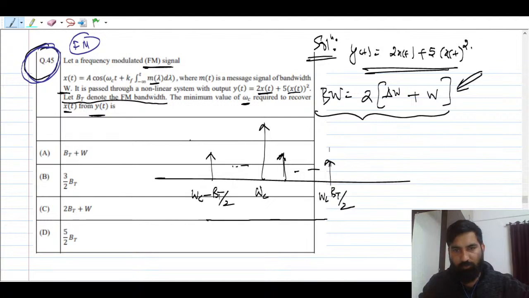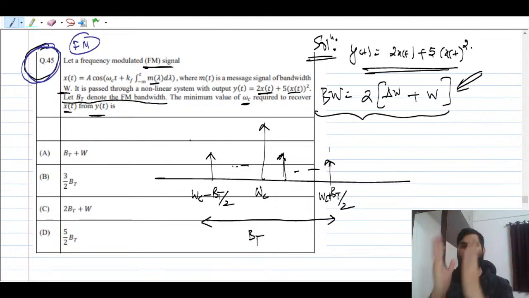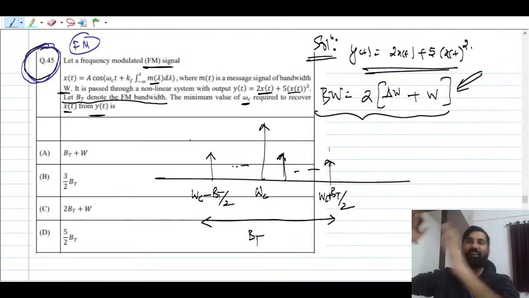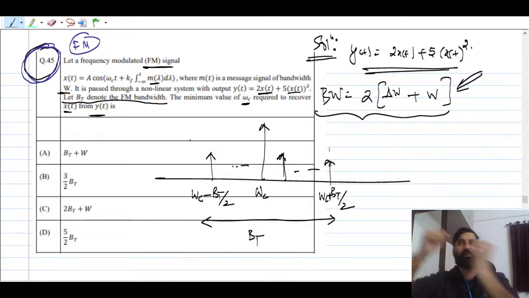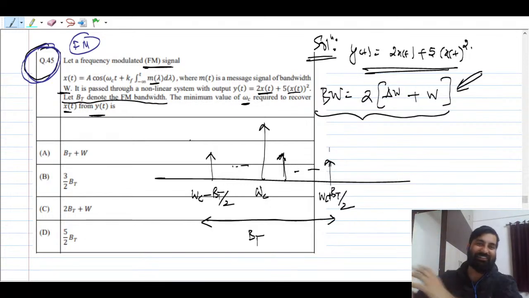The overall bandwidth is BT. This is omega c plus BT by 2, and this is omega c minus BT by 2. You have omega c as the center frequency, omega c plus BT by 2, omega c minus BT by 2, like fc minus fm, fc plus fm, right?